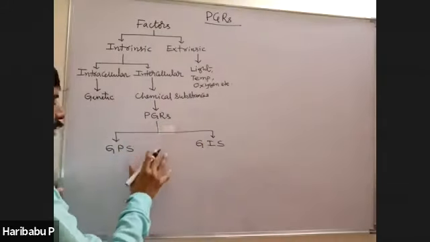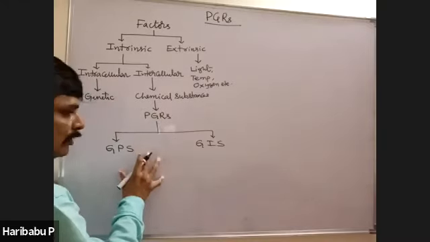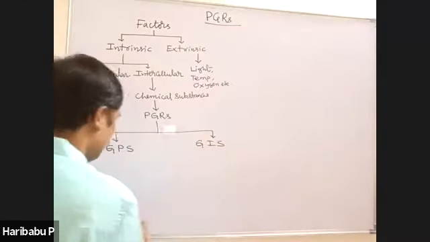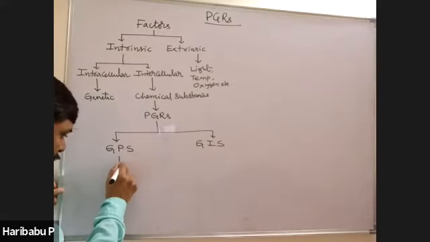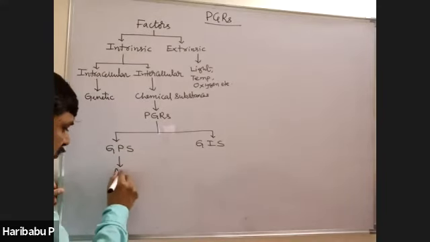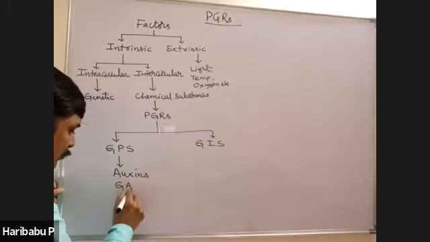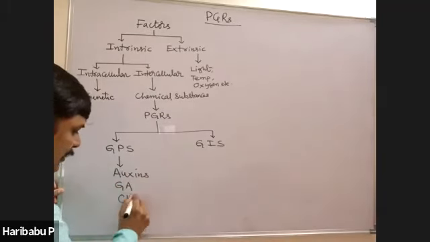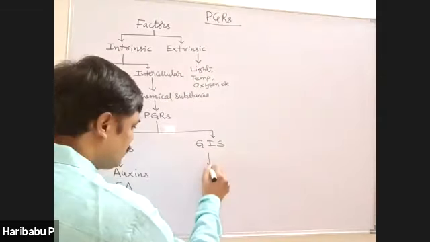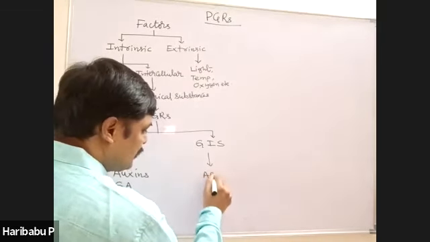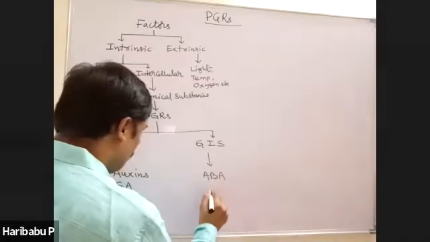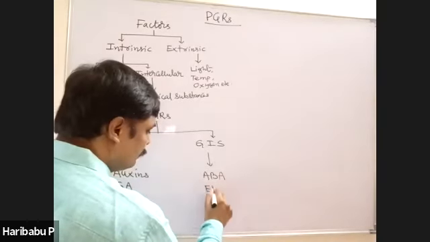Promoting substances are auxins, gibberellins, and cytokinins. Inhibiting substances are abscisic acid and also ethylene.